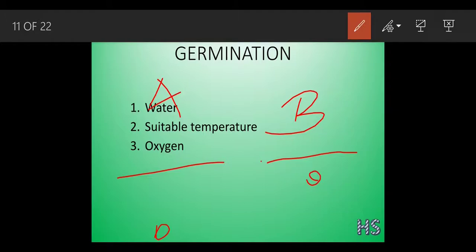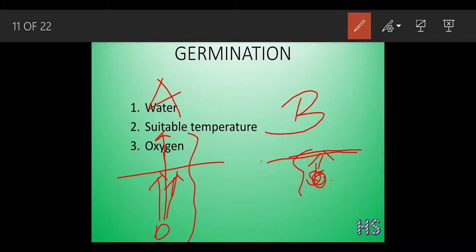If the seed is deep, it has to apply a lot of force to get out of this soil surface, but it is going to need only a minimum amount of energy to get out when it is near the surface. A maximum amount of energy would be required to rupture out of this layer of the soil. So there are the two reasons.